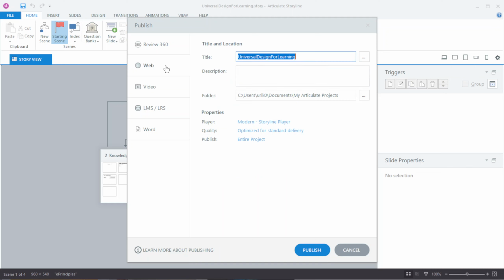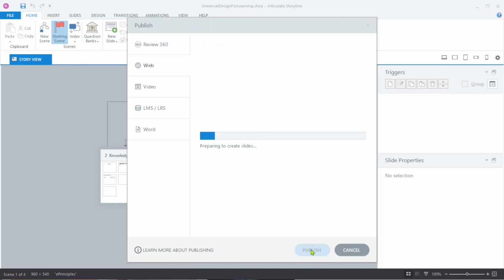This is new though. We can come to web, and it's going to generate a web page, an HTML5 web page. And so it's titled whatever we've been calling it. Description's fine, but not necessary. The folder location is going to be wherever I'm saving these Articulate projects. And so that's all fine. And so with web selected here, I'll just click Publish. And now it's just generating all the files and folders that the website would need to be functional. So it's really kind of programming it. It's writing the HTML code right now and getting it all ready.